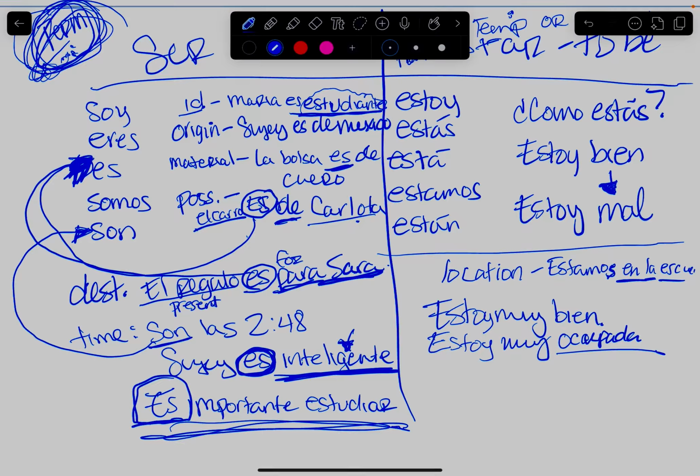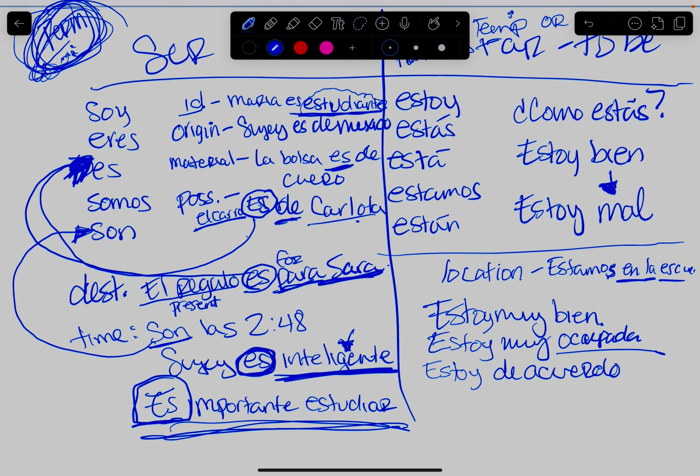Also fixed expressions like estoy de acuerdo. That's just a fixed expression, like saying, I'm trying to think of one in English, but I can't. But you get the idea. Estoy de acuerdo, which means I am in agreement of whatever it is that we're talking about.